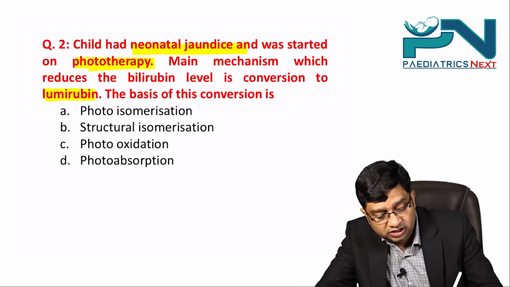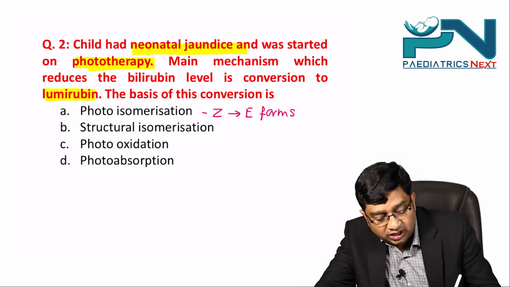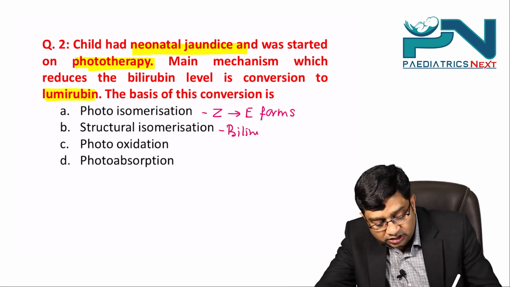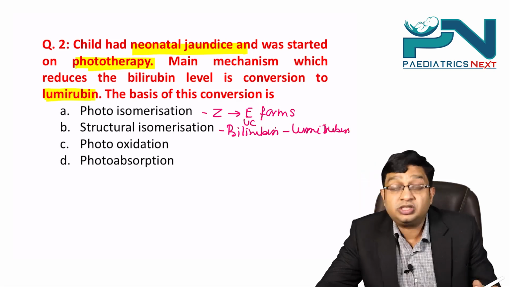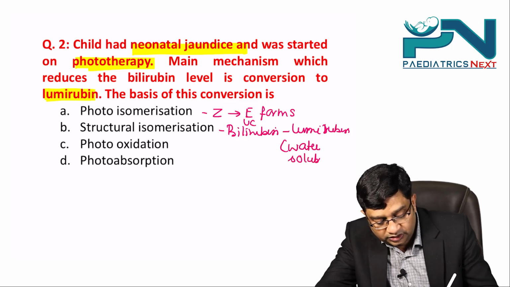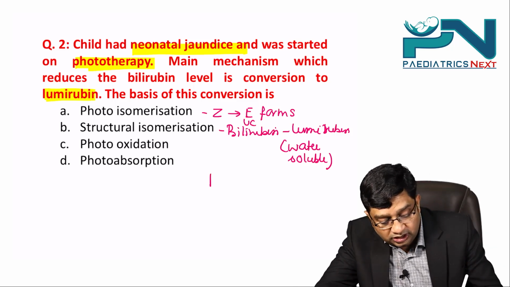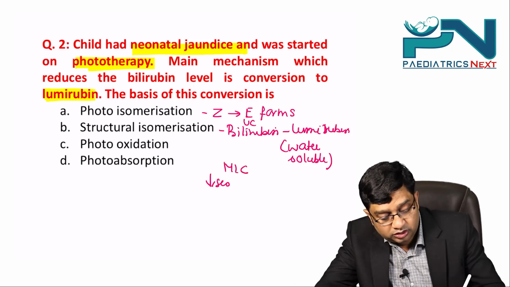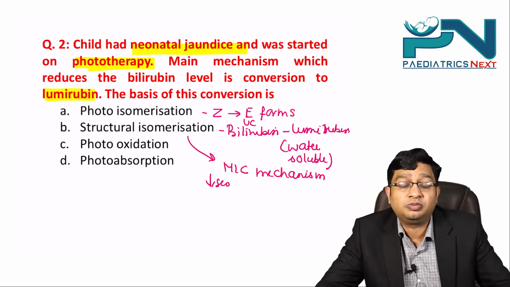In photoisomerization, basically Z forms are changed to E forms. In structural isomerization, bilirubin changes to lumirubin. It is the unconjugated bilirubin which changes to lumirubin, and lumirubin is something which is water soluble. And it is the most common mechanism which decreases the bilirubin level. The most common mechanism which decreases the bilirubin level is the structural isomerization.